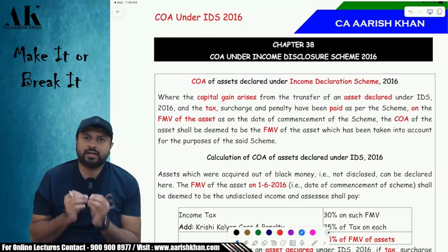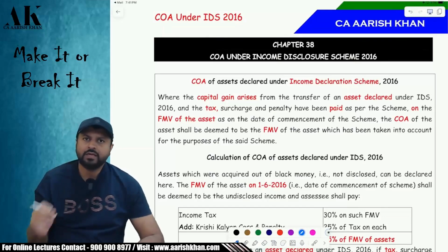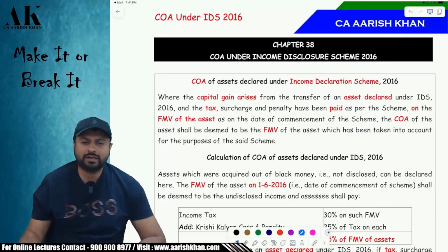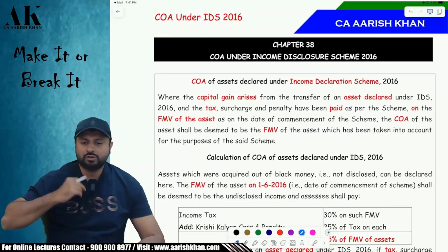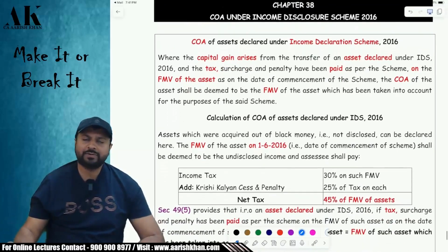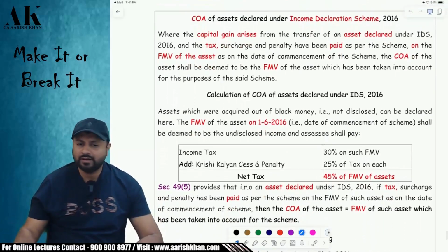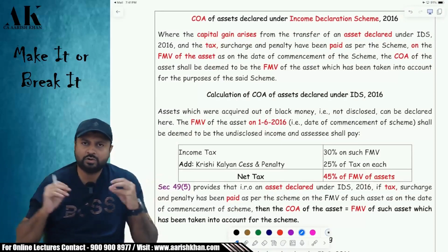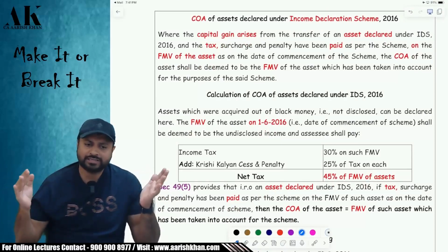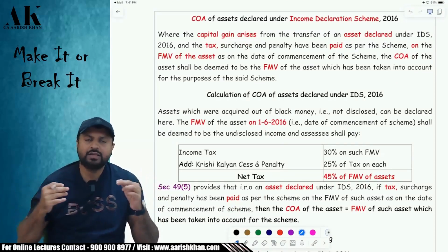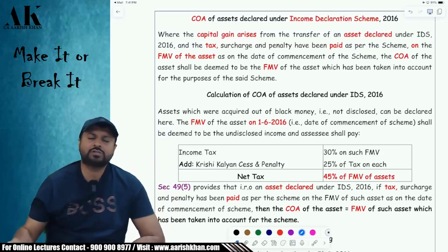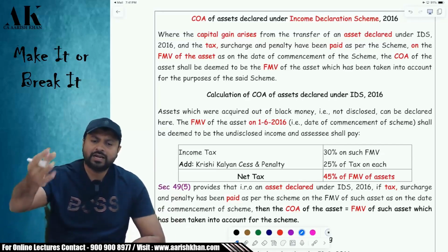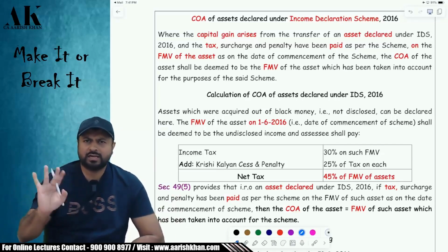In 2016, the government brought an income disclosure scheme. You have to disclose your income, you have to disclose your asset, you have to pay 45% tax, and then you can relax. All those who have paid 45% tax, no queries will be asked regarding their taxation. Are you clear? Say for example, I disclosed one asset of 100 crore rupees which I had not disclosed earlier. I can go to the department and disclose the asset. In 2016 it was there, right now it is not there.